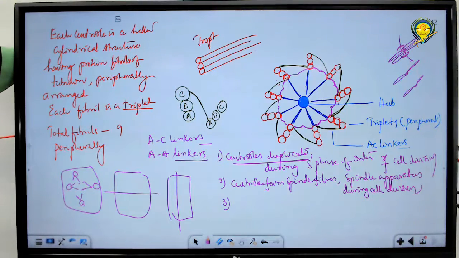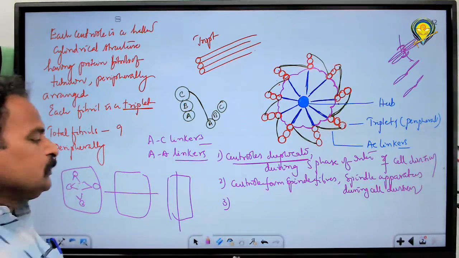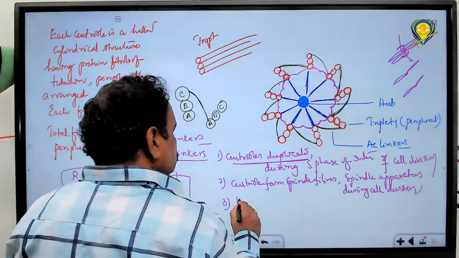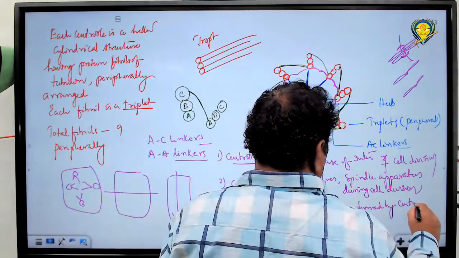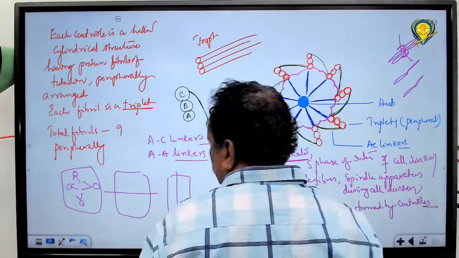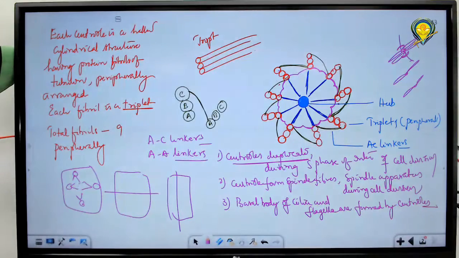We discussed this when we talked about cilia and flagella. The basal body is formed like a centriole-like structure. Flagella and cilia emerge from the centriole-like structure called the basal body. That is another function of the centriole. Next.